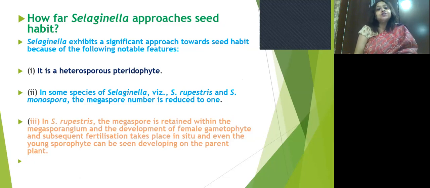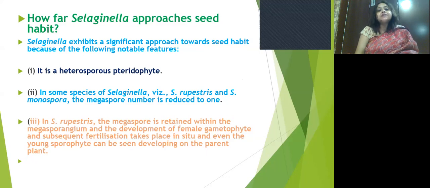Next, a question arises. How far does Selaginella approach the seed habit? Selaginella exhibits a significant approach towards the seed habit due to the following notable features. First, it is a heterosporous pteridophyte. We get microspores and megaspores, so it is a heterosporous pteridophyte.